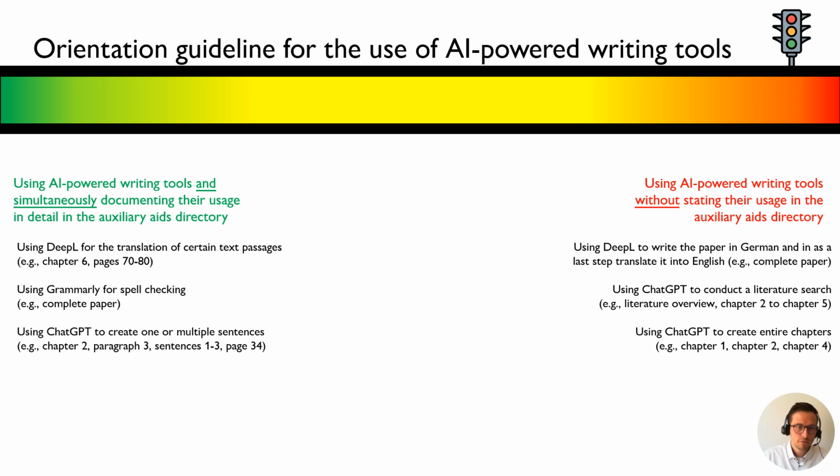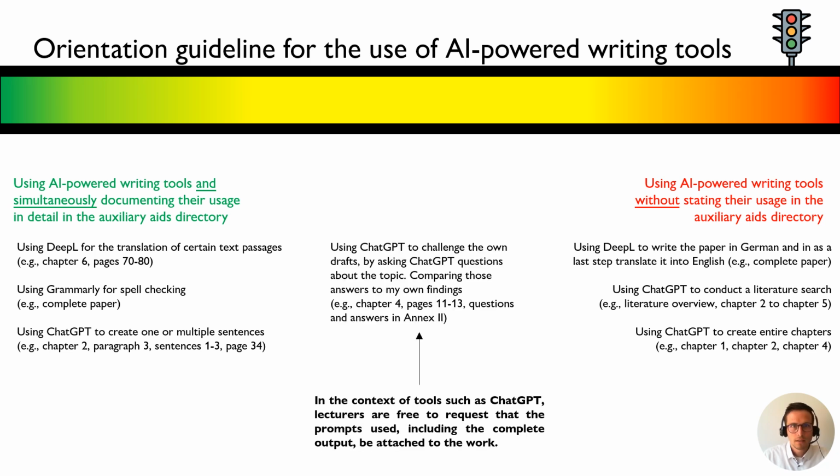Sometimes it may be difficult to decide if it is still okay to rely on AI-powered writing tools or not. Such a borderline case might be the usage of ChatGPT to challenge your own drafts and compare the answer of ChatGPT to your own findings. In my opinion, it is fine to do that as long as you document in detail what you have done. It is best to save the chat history with ChatGPT in case you need it later.